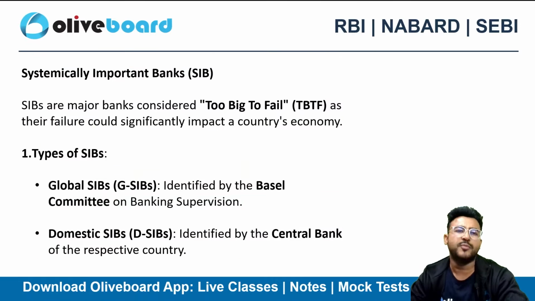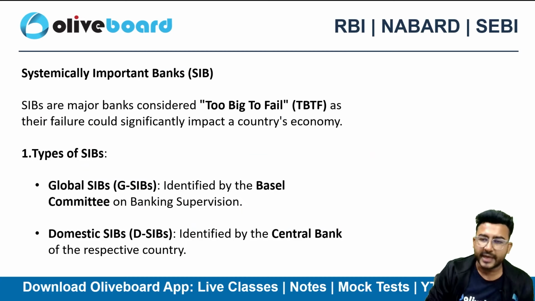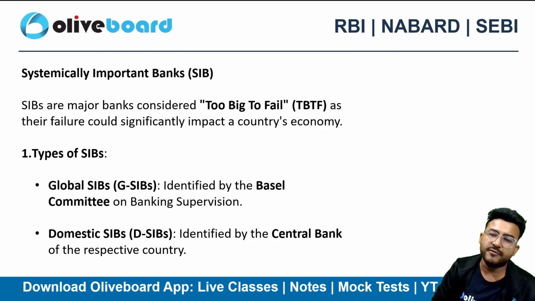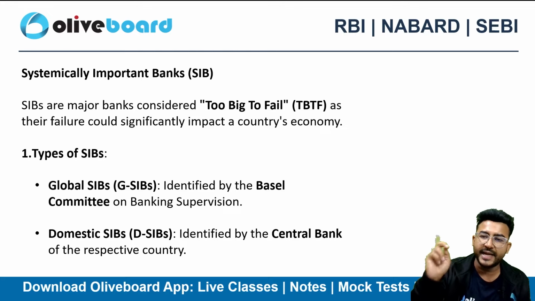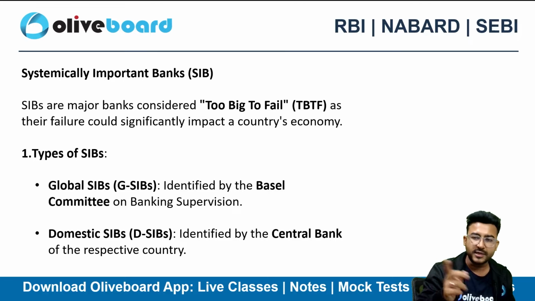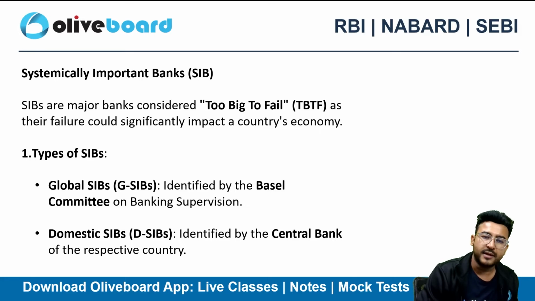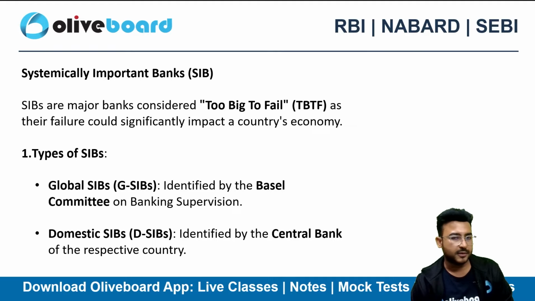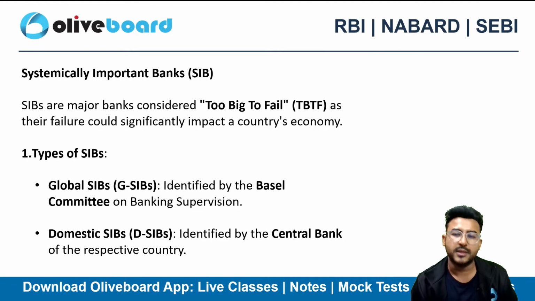Now what do you mean by a systemically important bank? After the 2008 financial crisis, everybody was quite scared. Why? Because the failure of a single entity can cause a widespread impact. We have seen the failure of Lehman Brothers caused a widespread impact everywhere, not just in America, but in the whole world.